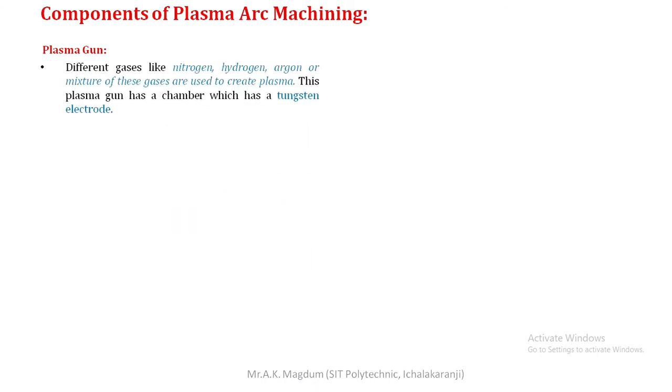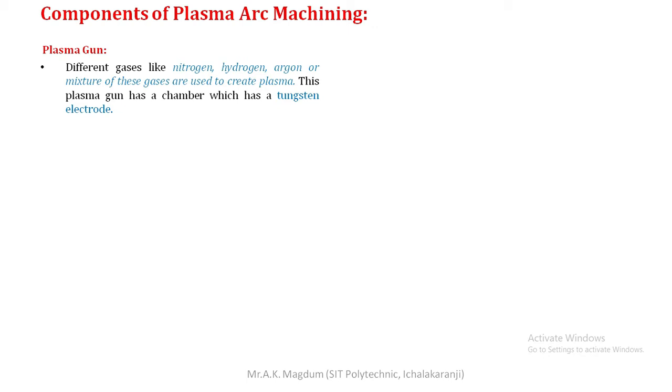Here, different gases like nitrogen, hydrogen, argon, or a mixture of these gases are used to create plasma. This plasma gun has a chamber which has a tungsten electrode. In the previous slide, you observed the nozzle construction.